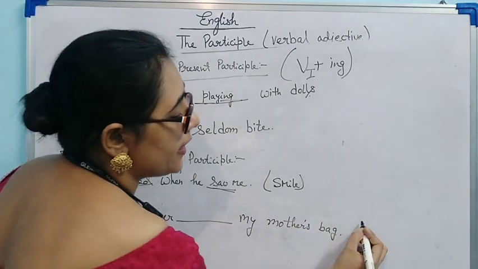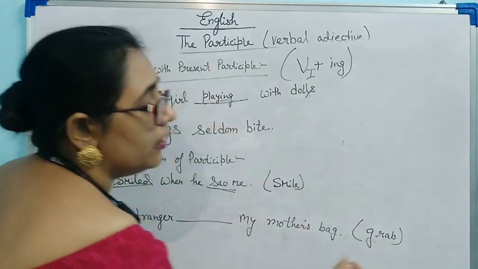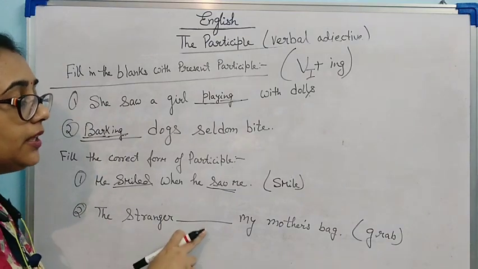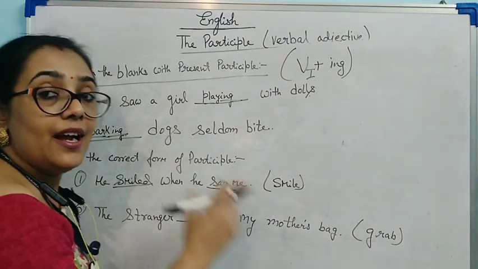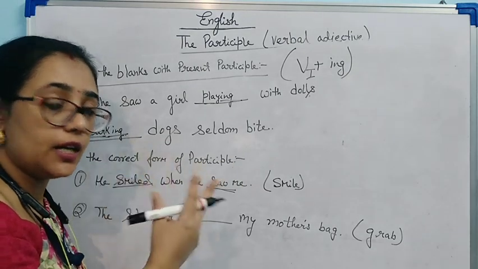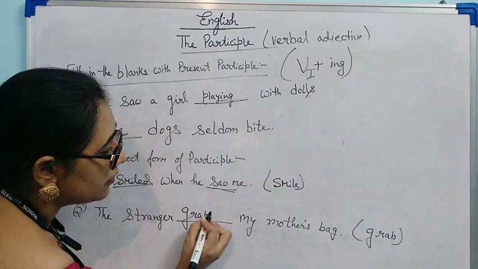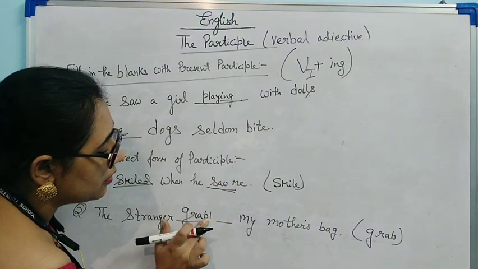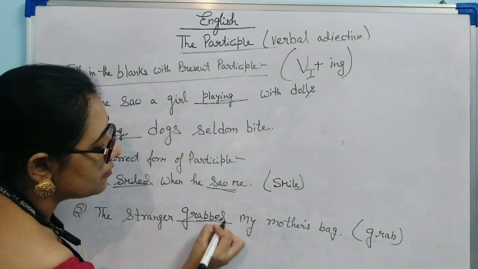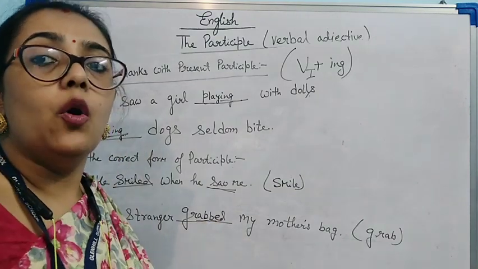Here the verb is grab. So what will be? The stranger grabbed, already taken. The action has already been done. The stranger grabbed my mother's bag.